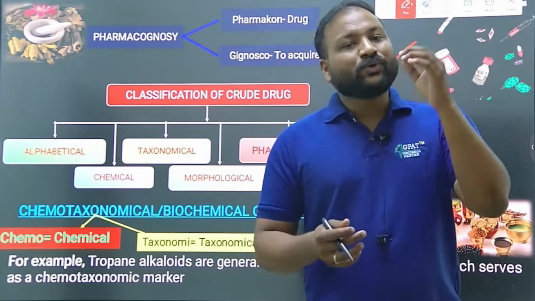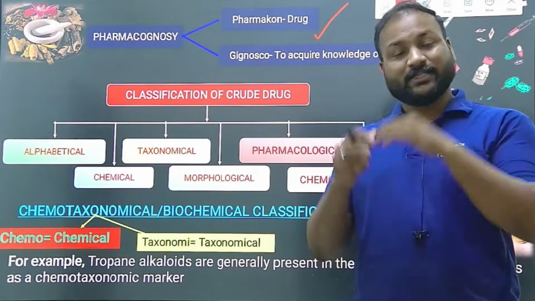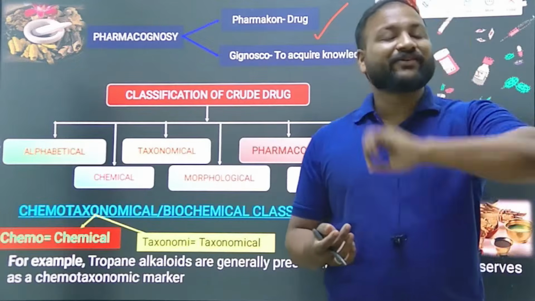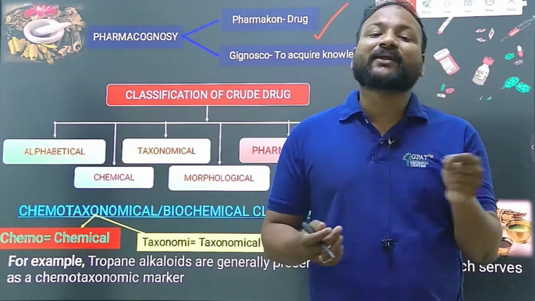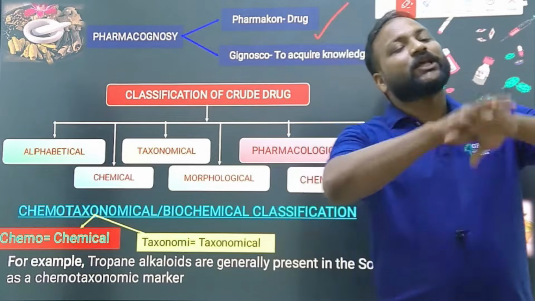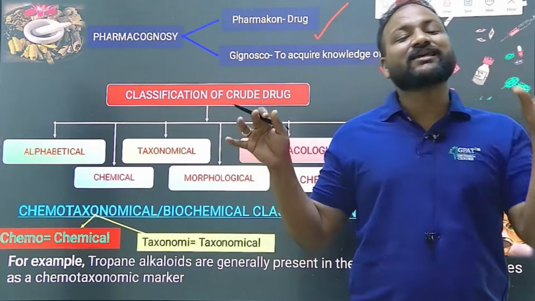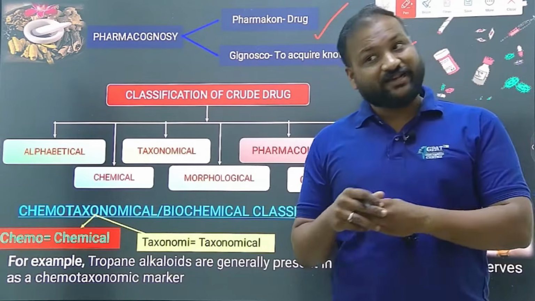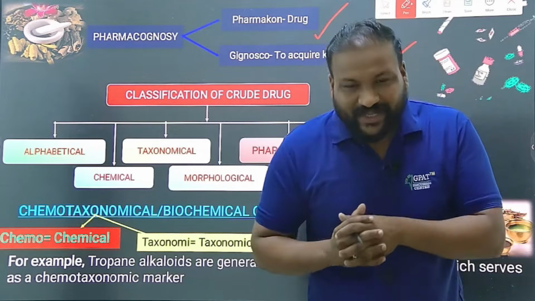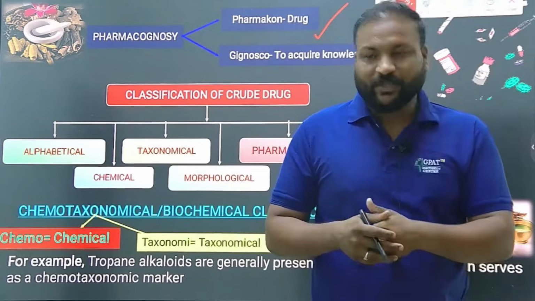But is it possible to remember and distinguish everything easily? Is it possible to remember each and every drug if they do not have any classification? If they are not classified, it is difficult to remember each drug and difficult to handle. That is the reason: the plant drugs are huge in number, the animal drugs are huge in number, the minerals too, and they come from wide sources. So, to remember them and for ease of handling, we classify them into different types.